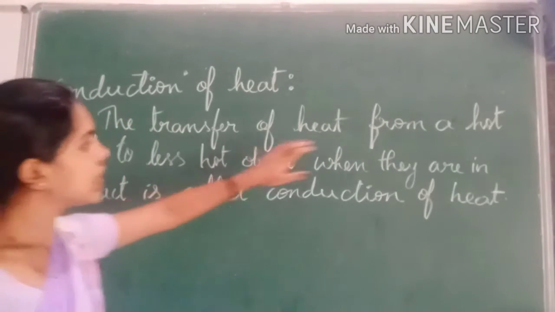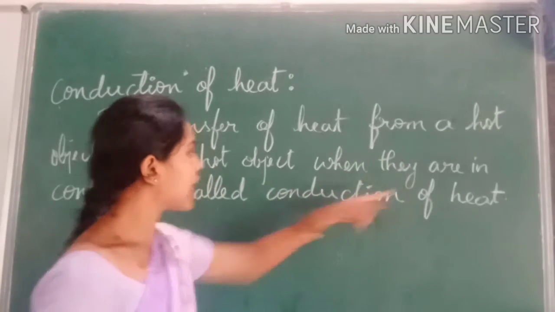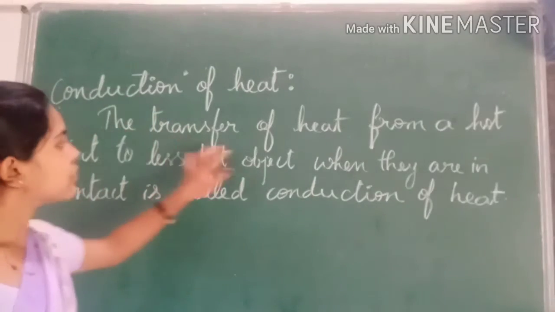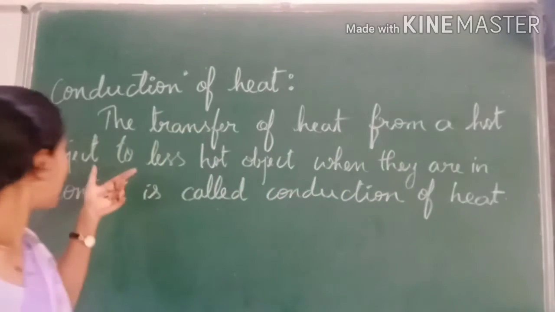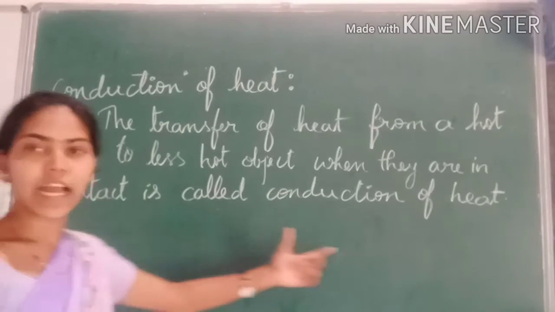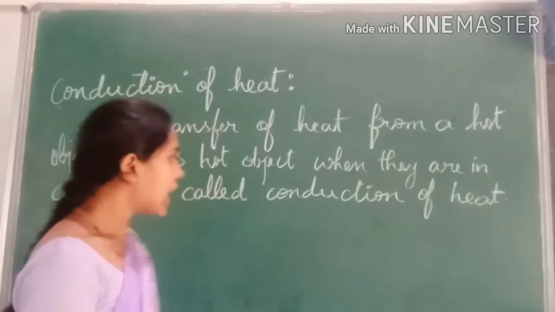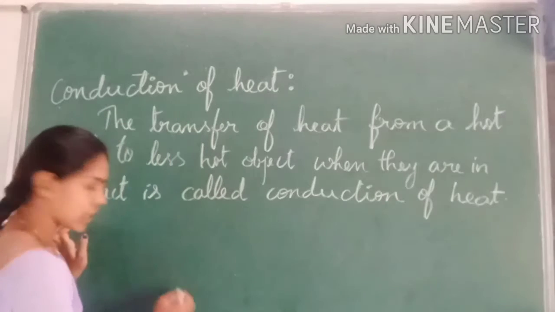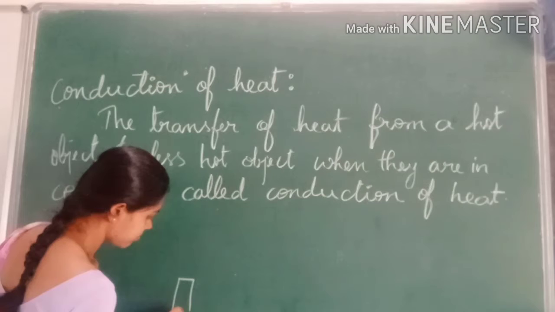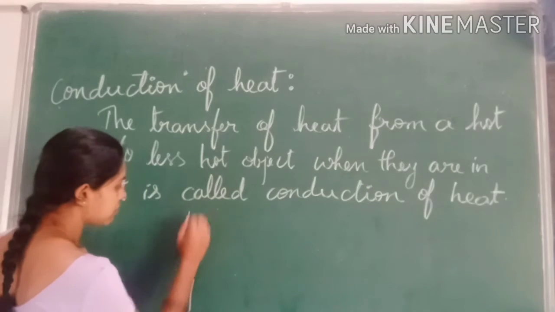The transfer of heat from a hot object to a less hot object when they are in contact is called conduction of heat. So how does it take place? I will give one example. Consider I have kept one burning candle here, and I have kept one object.